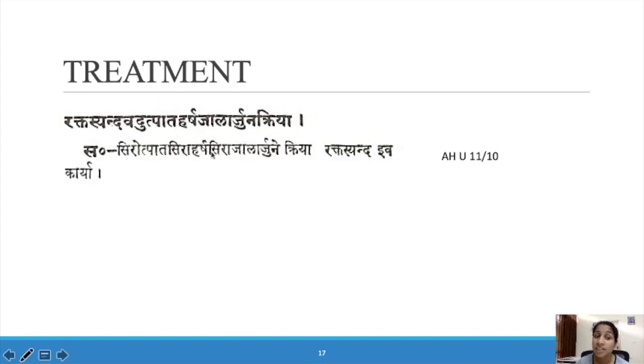All these are Raktaja Vikaras, and only one disease is not here because it is a Sannipataja Vyadhi, that is Shira Pidaka. All other diseases, Shirotpada, Siraharsha, Shirajala and Arjuna, are Raktaja Vikara, so Rakta Abhishyanda Chikitsa can be given.